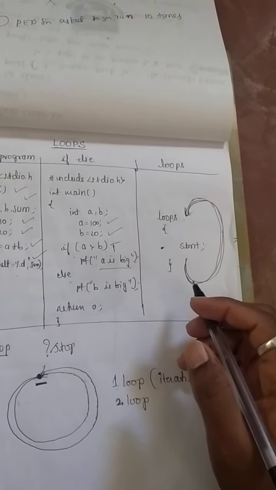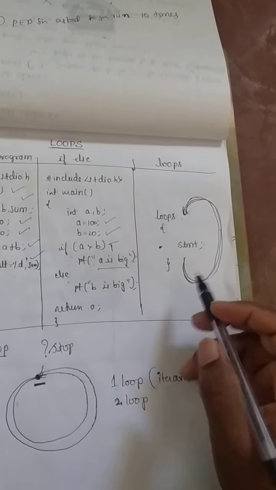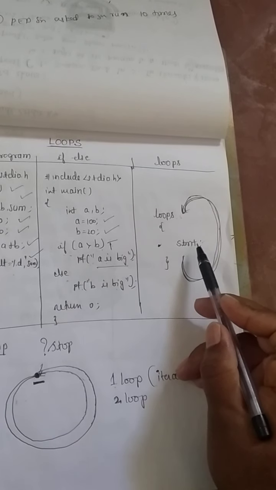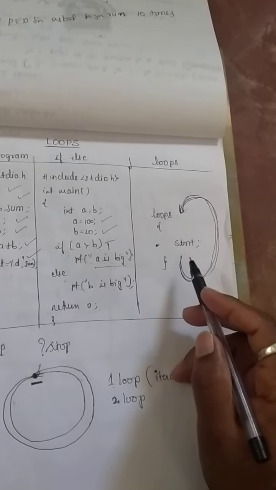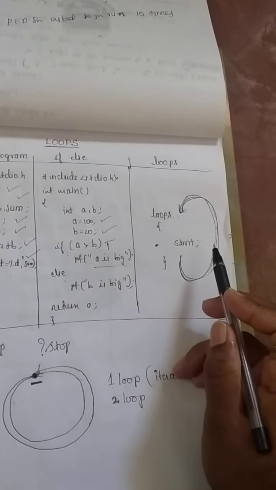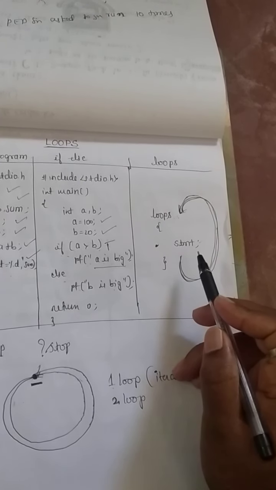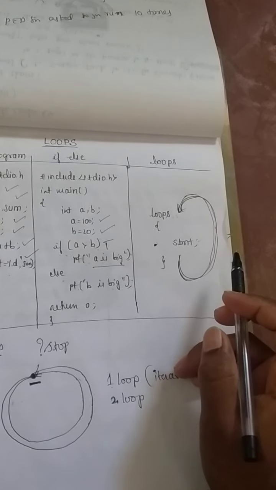So what is the definition of a loop? The process of executing statements repeatedly many times is called looping. Process of execution of statements repeatedly for many times, the concept is known as looping.